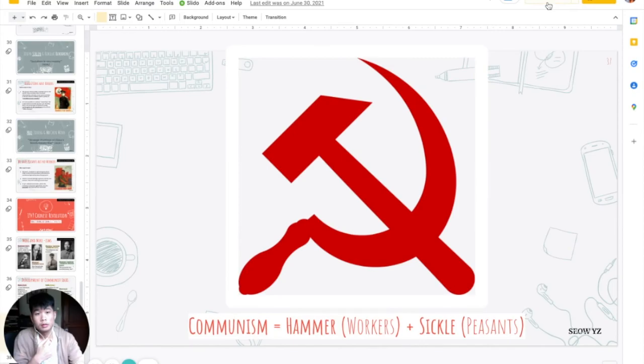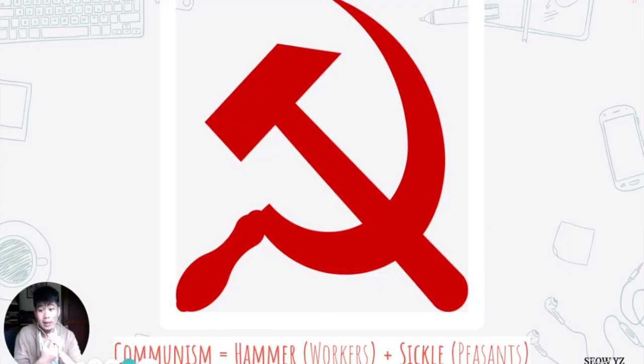Finally, returning to the hammer and sickle, I think you now understand why the symbol of communism is a hammer and a sickle. The hammer represents the workers, the proletariat that Marx says will rise up, the workers whom Lenin will organize in his party to run the 1917 Russian Revolution, or the workers who form the backbone of Stalin's Soviet Union.